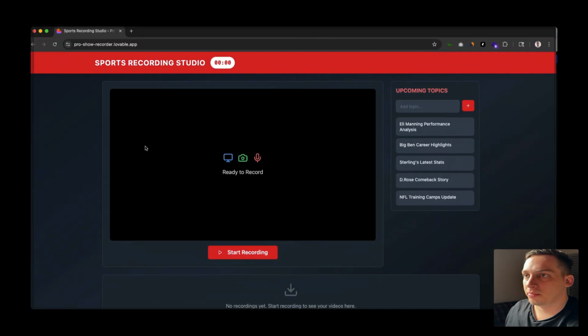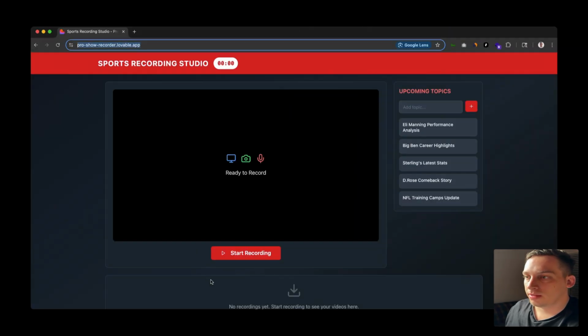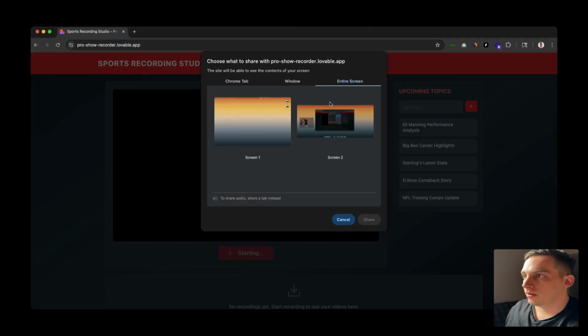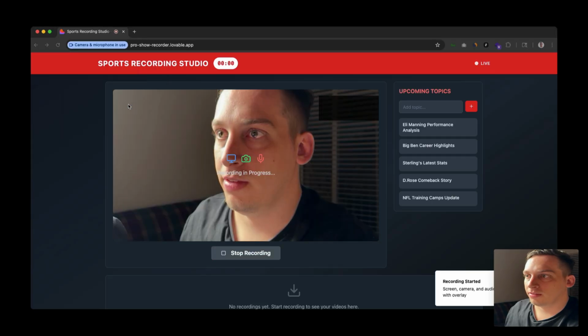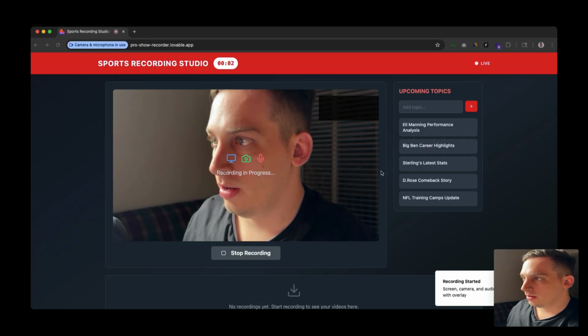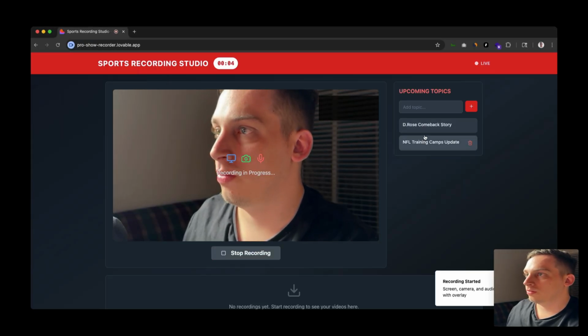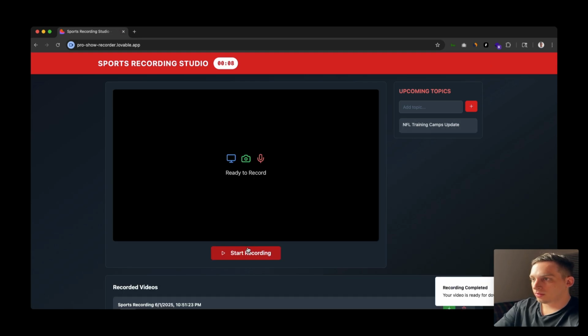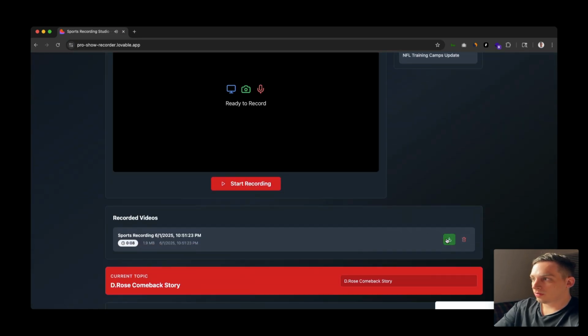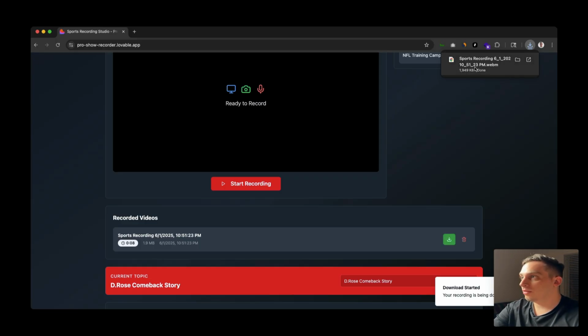So what I'm doing is I'm opening Chrome and I'm going to start recording here and enter this full screen mode, allow while visiting the site. Recording started. Let's just close all of these different things and let's stop the recording. And now let's click on download and then it downloads. So it downloads on Google Chrome.